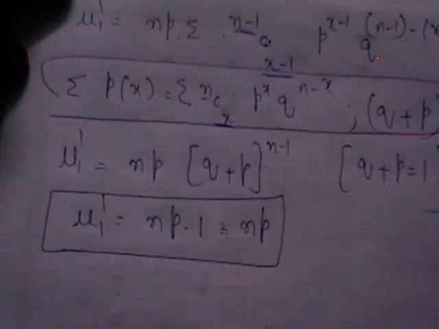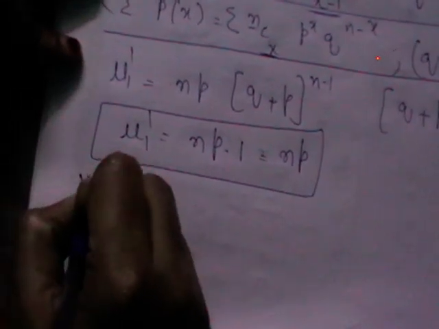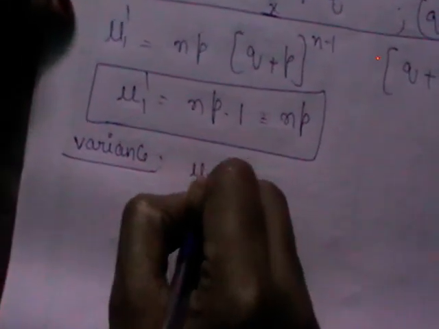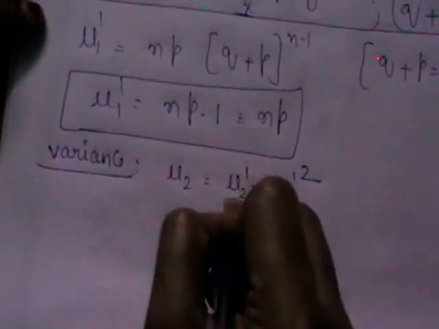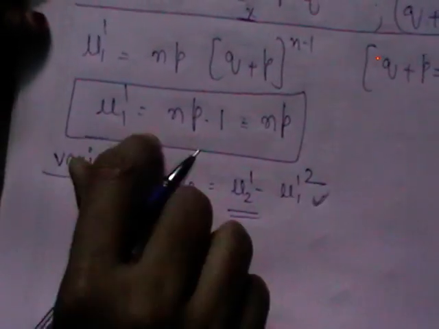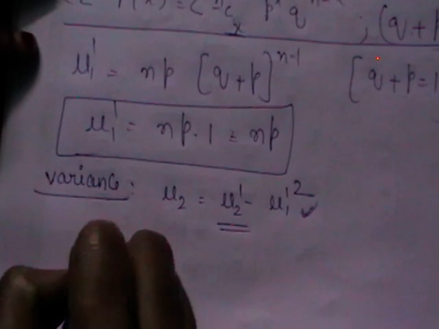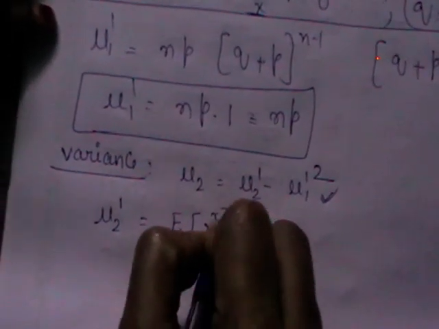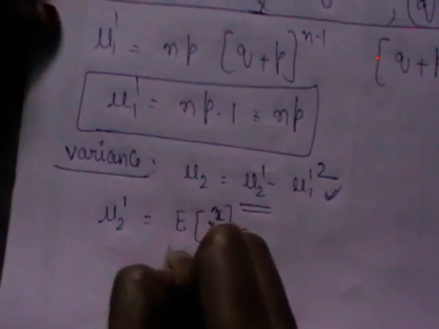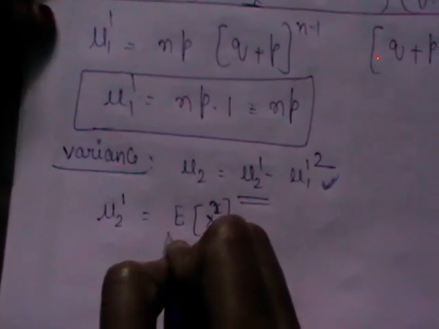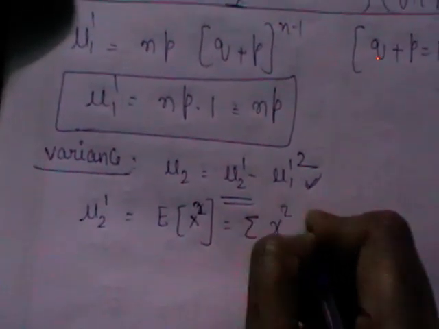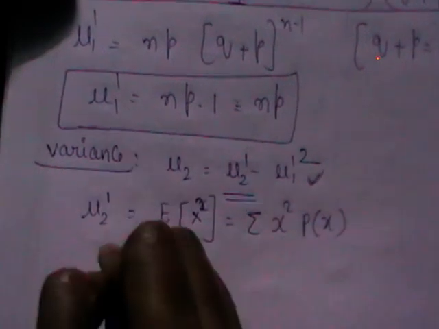Before calculating variance, the second central moment is nothing but variance, which is mu2 equal to mu2 dash minus mu1 dash square. Already we know mu1 dash is np. You should calculate mu2 dash. So what is mu2 dash? It is the expectation of x square. So how do you expand this? Is it discrete or continuous? As it is a discrete one, you will start with sigma x square into p of x.